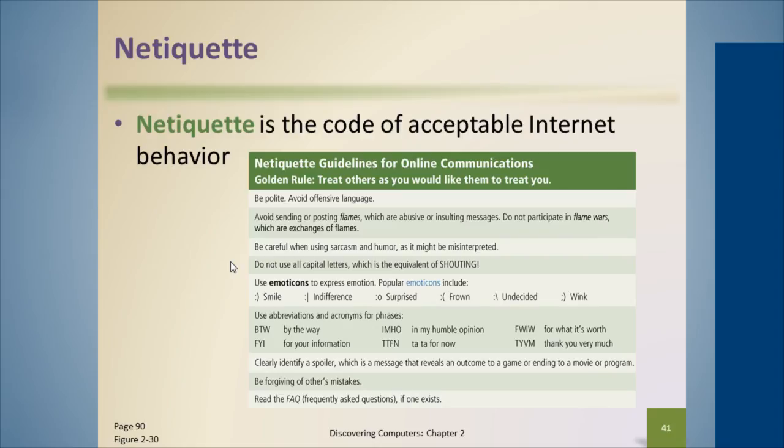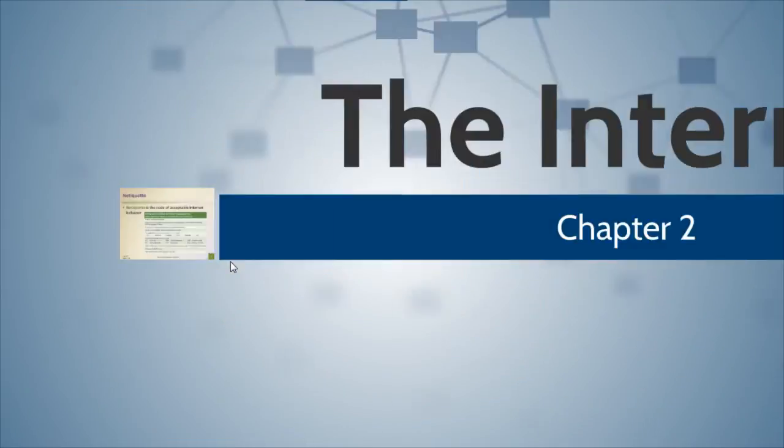Be forgiving. They talk about clearly identifying spoilers. It depends on the environment that you're working in. Be forgiving of others' mistakes. Everybody makes mistakes. Don't start firing off messages. That's how flame wars get started. So be forgiving of others' mistakes, and also read frequently asked questions whenever you can. A lot of times when you ask a question, it's already been answered, and when you start getting that same question over and over again, it can really start to become annoying. So read frequently asked questions. In a lot of cases, you'll learn answers to questions that you didn't even know you had. So it's a very good resource that's out there.